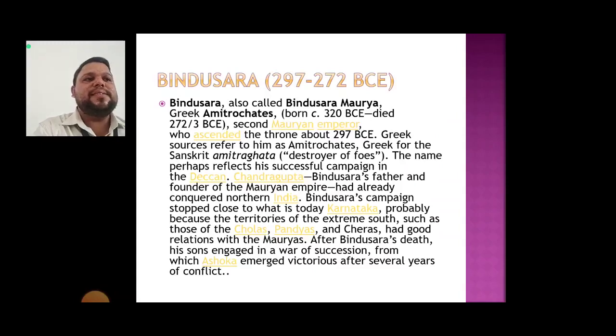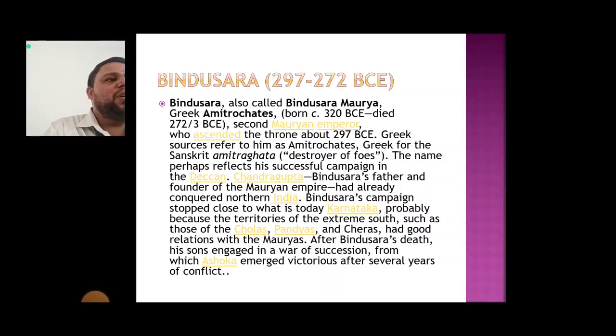And the next is Bindusara. Bindusara, also called the Mauryan Emperor, ascended the throne after about 297 BCE. Greek sources refer to him as Amitrochates, Greek for the Sanskrit Amitraghata, destroyer of foes. The name perhaps reflects his successful campaign in the Deccan.